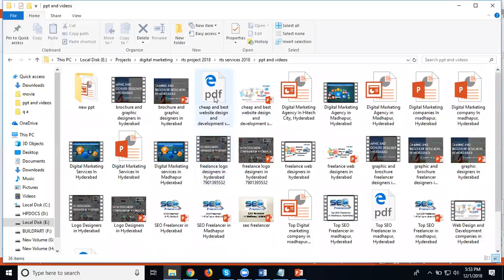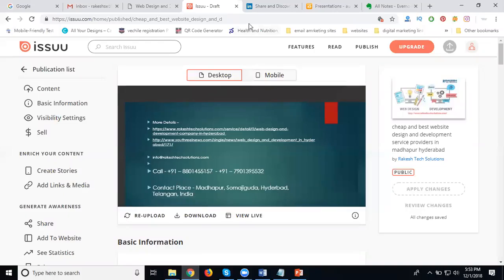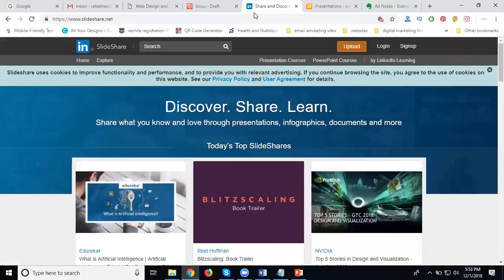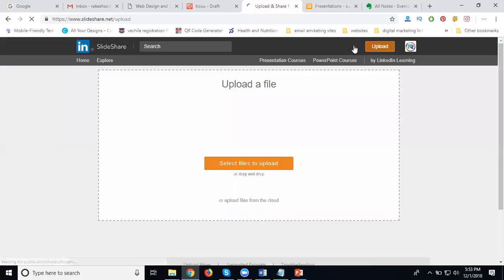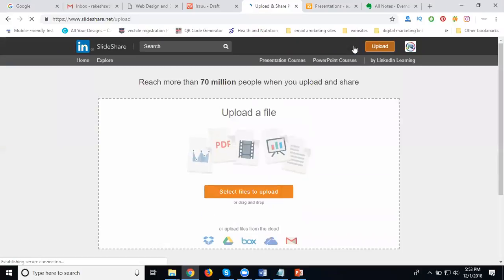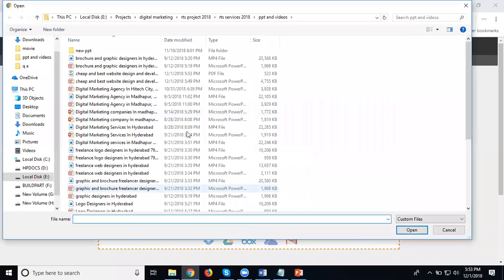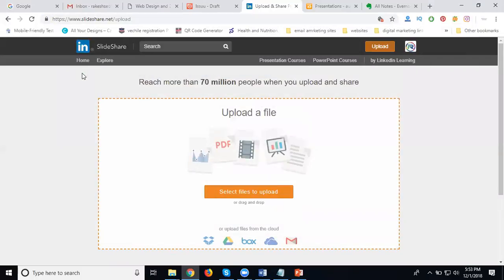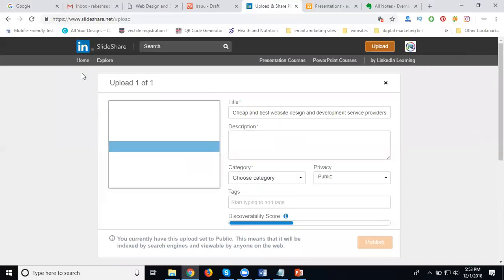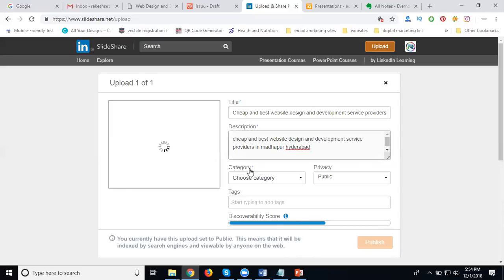Now, the PDF is done. Just go to the site. The option is called slideshare.net. Click upload. Sometimes article posting websites show a login option even after login. Don't click login; just click the upload option. Select your file, the PDF. After posting on Issuu and SlideShare there will be one difference: they depend on your category, publish and tags.